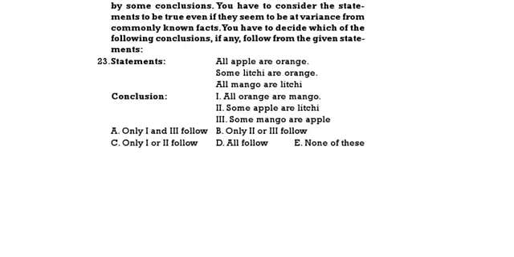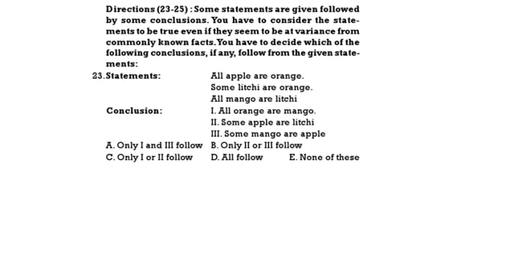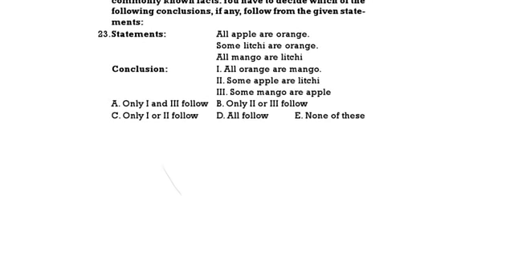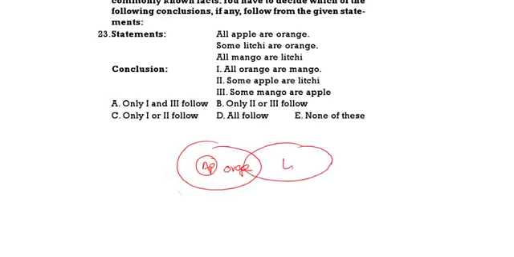Here this is syllogism. You have to decide which one definitely follows. So see here, first see the question. All apple or orange. Then some lychee or orange. All mango or lychee.